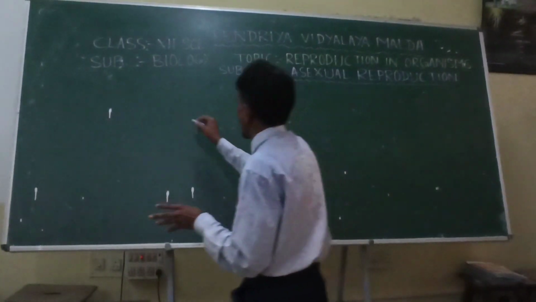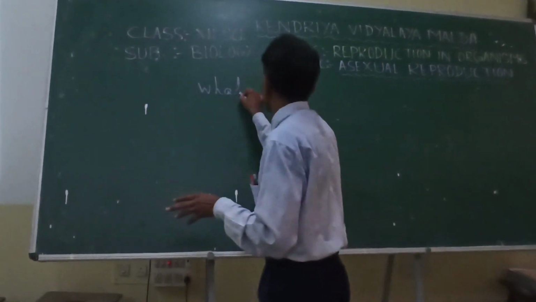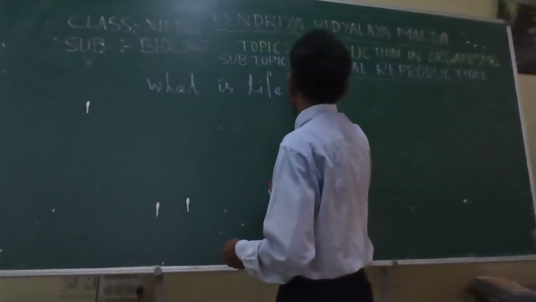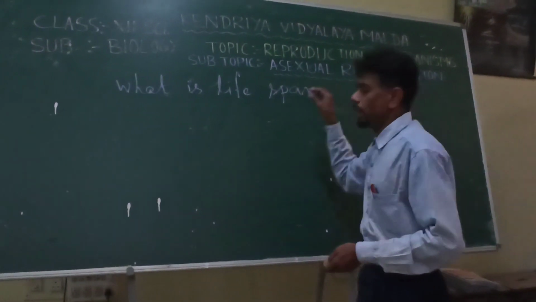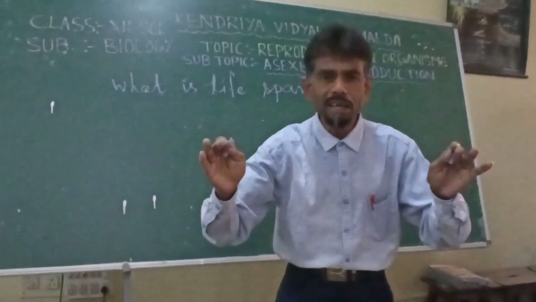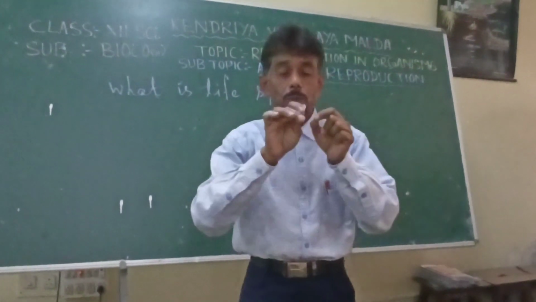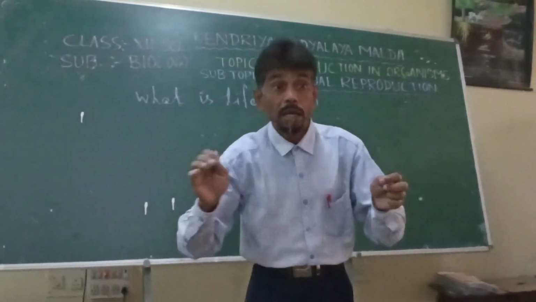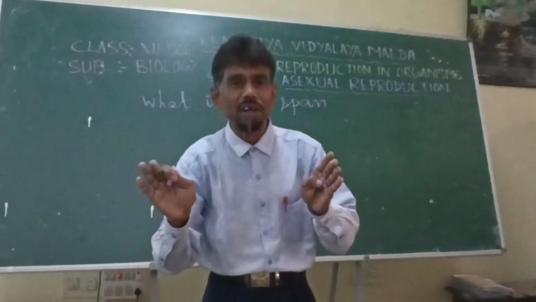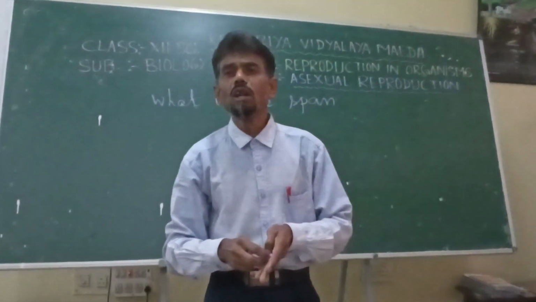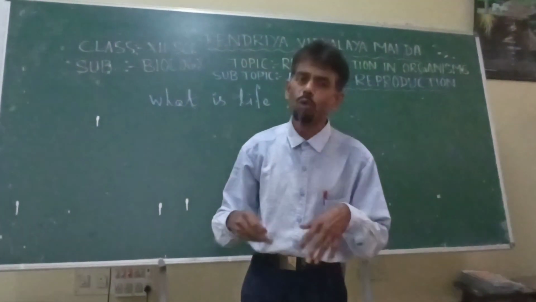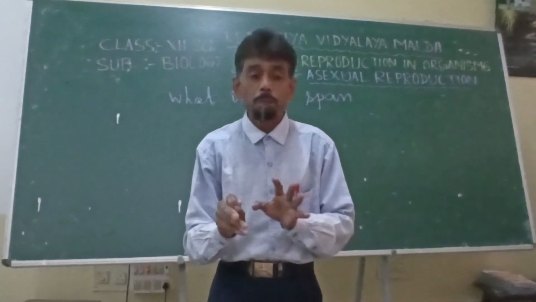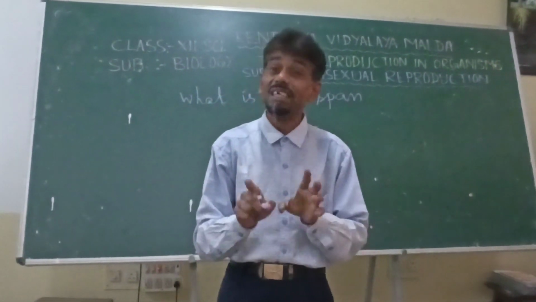What is lifespan? Here by lifespan we mean the span of life from birth to natural death. Point to be noted here, natural death. This lifespan of organisms varies from plant to animal, from small to big plant and animal, but the lifespan of an organism does not relate with its size.